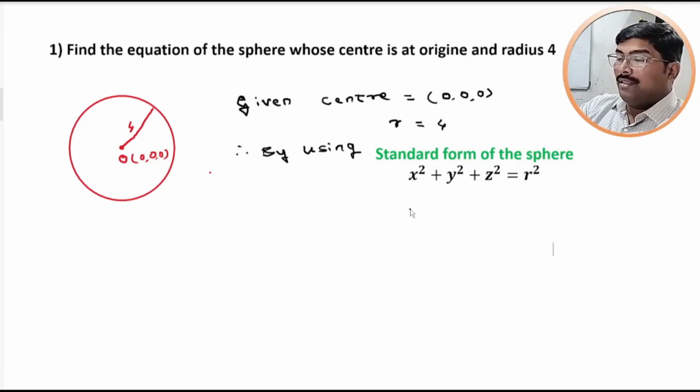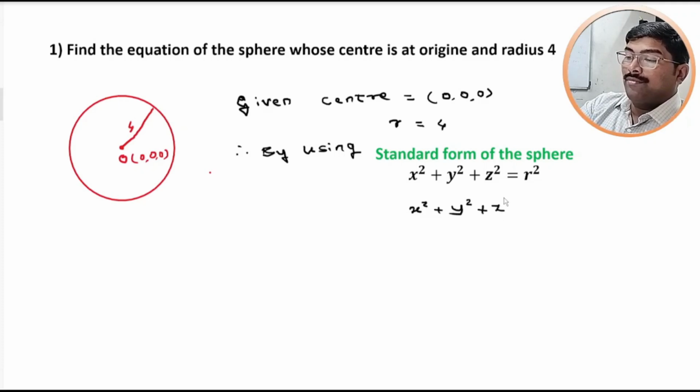We get x square plus y square plus z square is equal to 4 square, or we can also write it as 16. This is the required equation of the sphere whose center is at origin and radius 4.